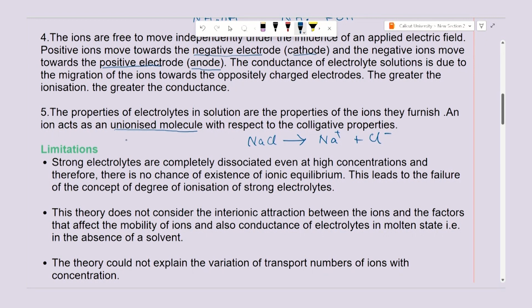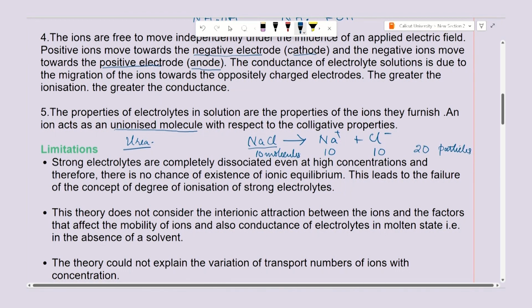Now, if I take any organic molecule, like urea, this does not get ionized. So, if you take 10 particles of urea, you will get 10 particles and that will contribute towards the colligative property. While if I take an electrolyte, the case is different. Suppose I have taken 10 molecules, not moles, of sodium chloride, and these 10 molecules will give you 10 sodium ions and 10 chloride ions, which makes a total of 10 plus 10, 20 particles.